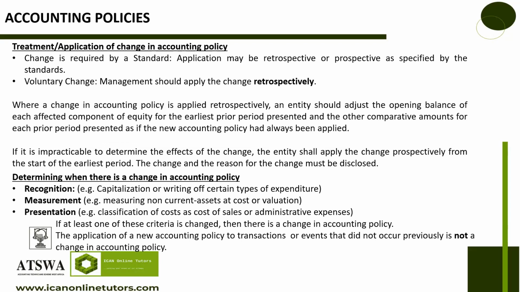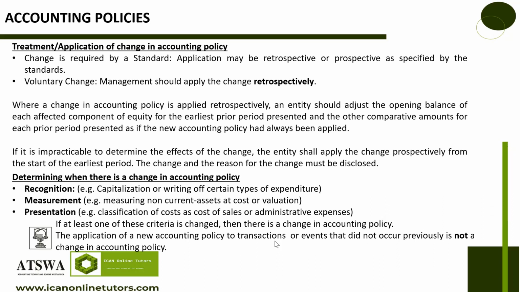Now let's look at how we treat the changes in accounting policy. Application of change in accounting policy. How do we treat it? When it is involuntary and when it is voluntary. If it is involuntary, that's when it's required by a standard. When it is required by a standard, that particular standard may say the application should be retrospective or it should be prospective.